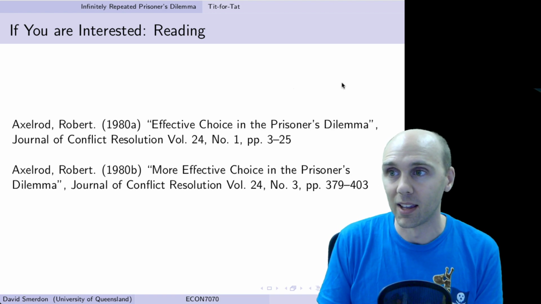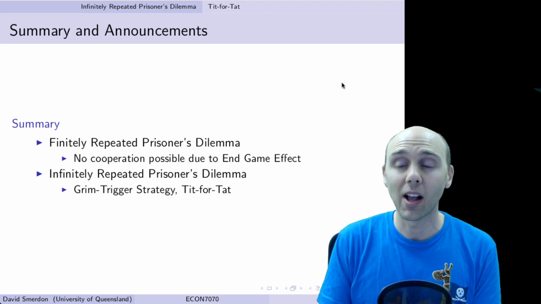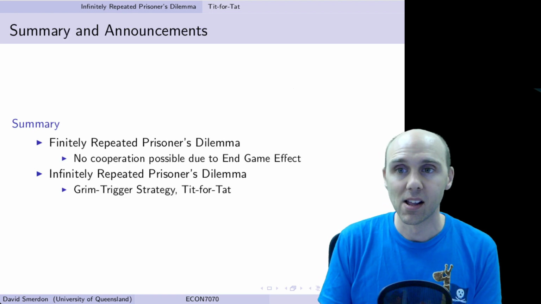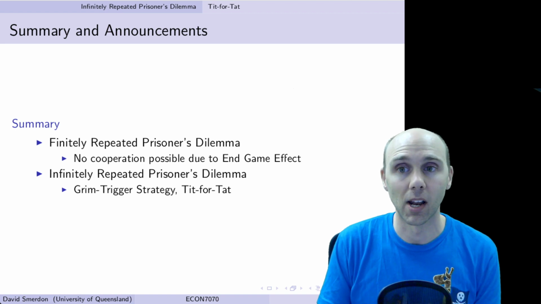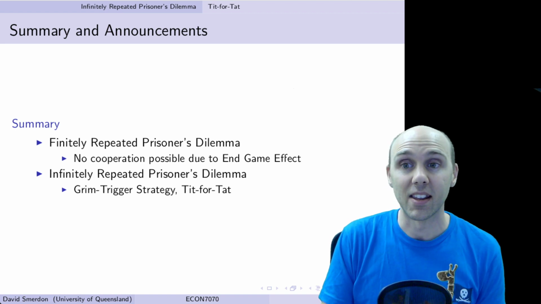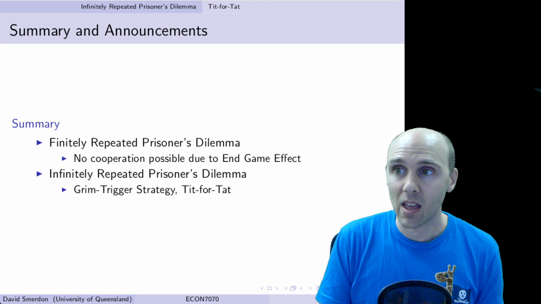There are some further academic articles that you could also read about this if you want further information by Robert Axelrod himself. So we've covered repeated games today, repeated prisoner's dilemma in both a finite and an infinite context.